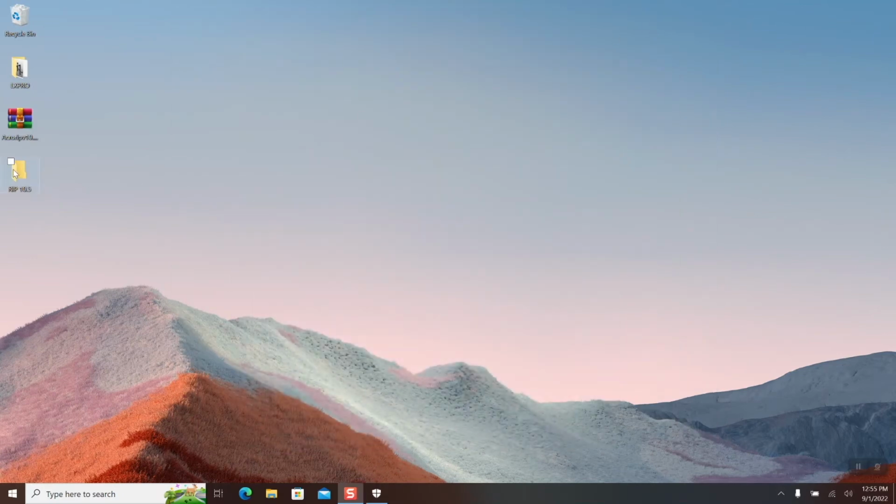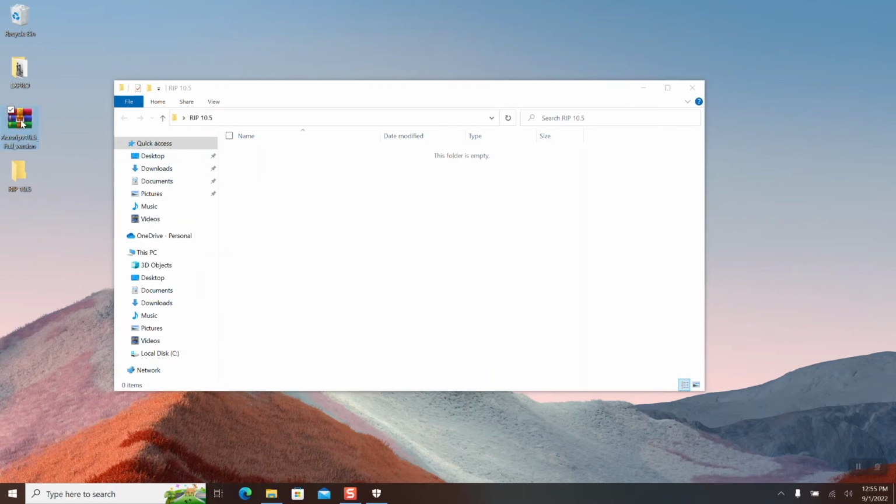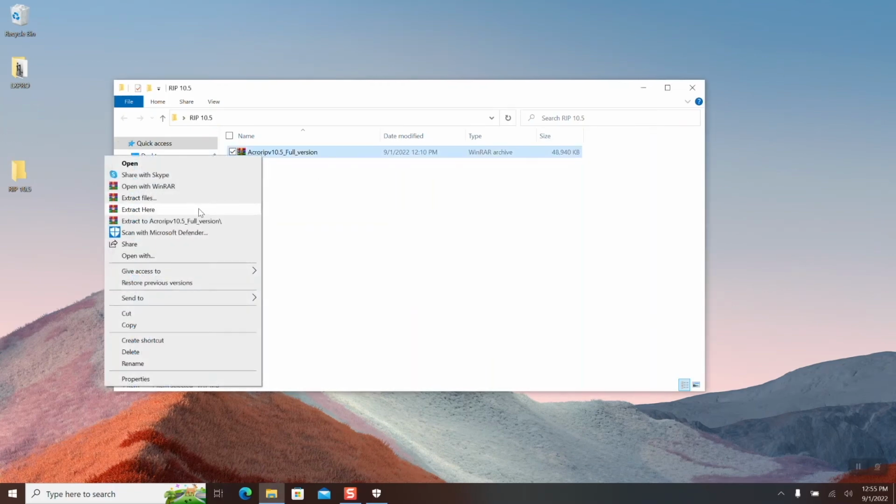The RIP 10.5 folder should be opened. Put your compressed AcroRip 10.5 file inside. Using RIP 10.5, extract all files.